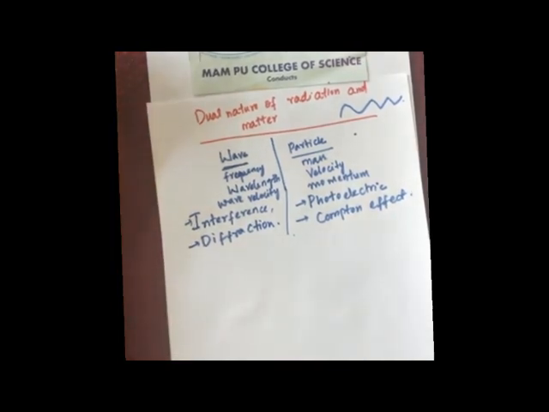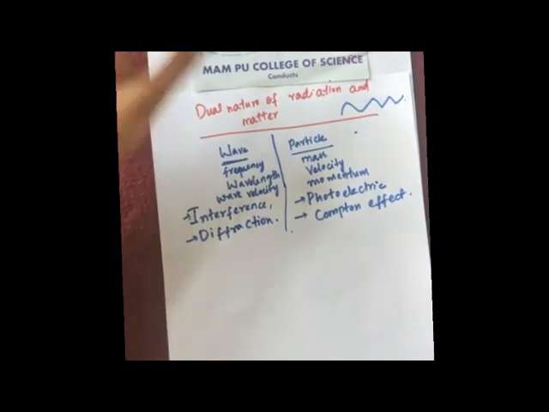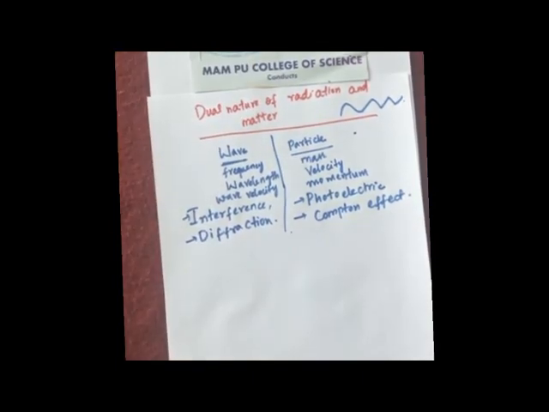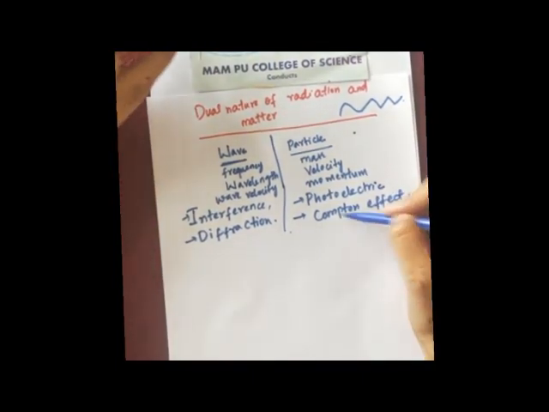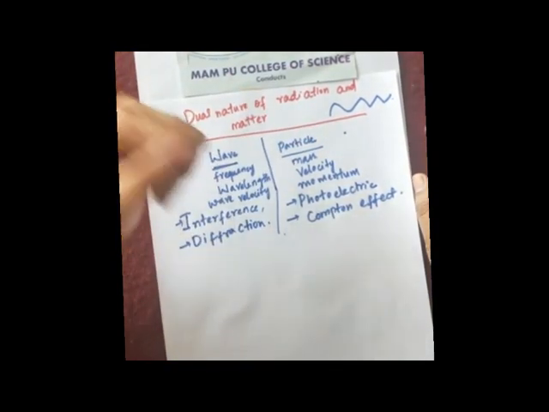That proves the wave nature of light. And for particle nature, you can give the example of photoelectric effect and Compton effect. Okay, so this is the introduction part.